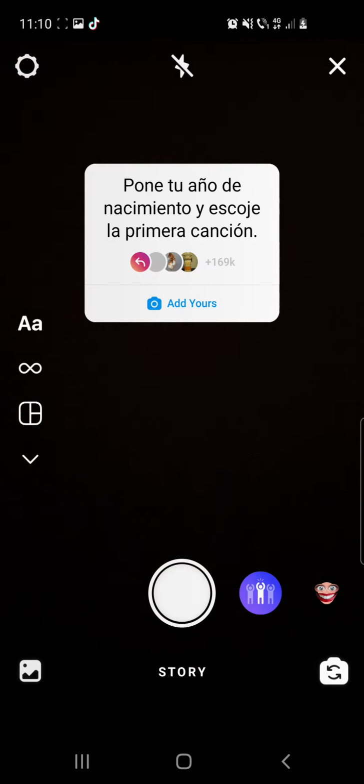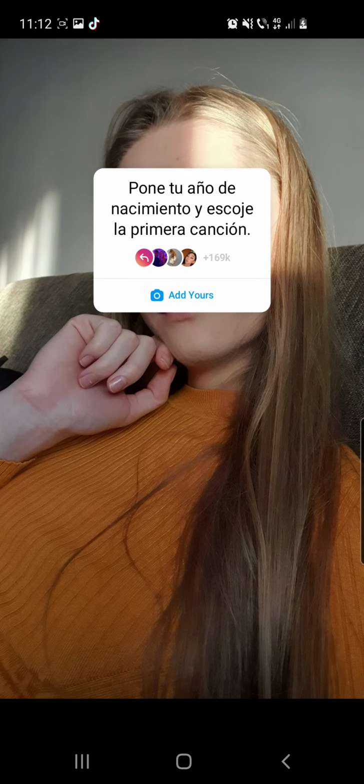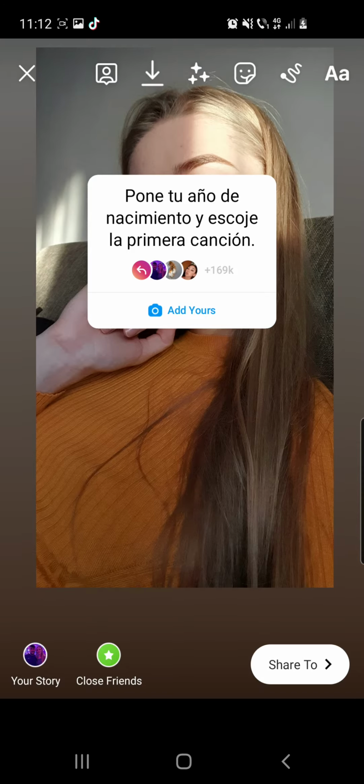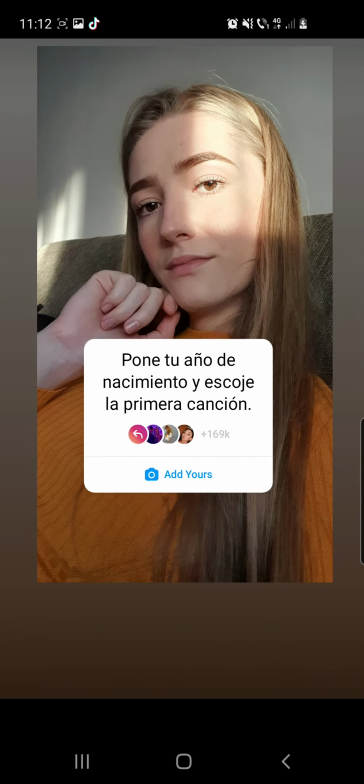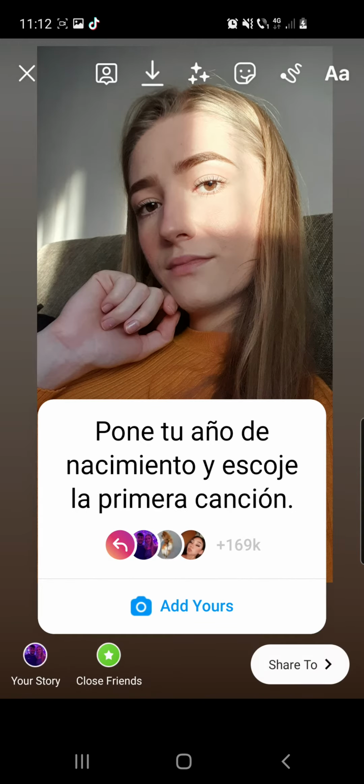And from here, you can either take a photo right now or you can go to your uploads and choose a photo from there as a background. So I will go with this photo right here. It doesn't have to be perfect for me guys, but you can make it perfect. So you can make your photo bigger or smaller, and you can do the same thing with the sticker. You can make it bigger or smaller.